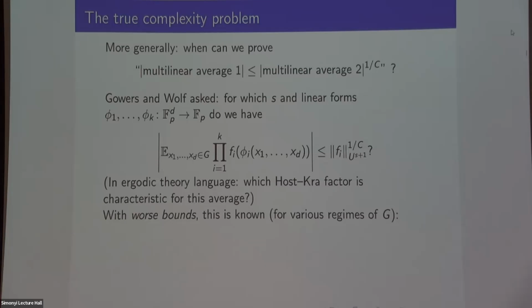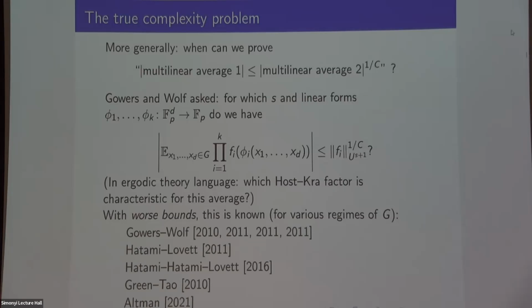Maybe not quite in the generality I've written, but if you don't want this polynomial bound, then a bunch of papers show you that you can prove an inequality with the correct value of s, whatever that correct value of s is. I won't go through these all, but Gowers and Wolf did a bunch of cases. Atami and Lovett basically killed off the finite field case, so when p is 7 and n is very large. Green and Tao did the case where n is 1 and p is a large prime, but there was some sort of extra hypothesis about the linear forms that was removed by Altman. But essentially, this is qualitatively known.